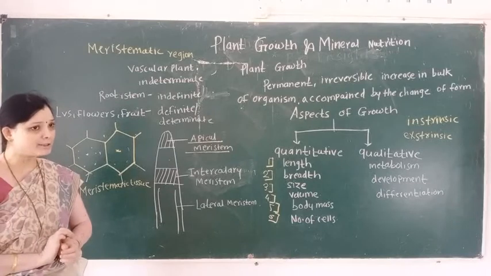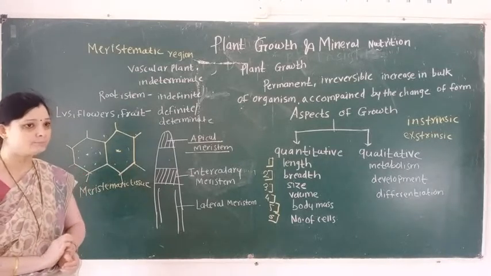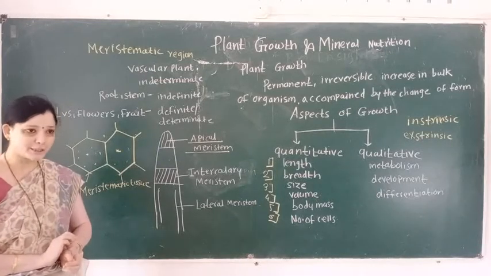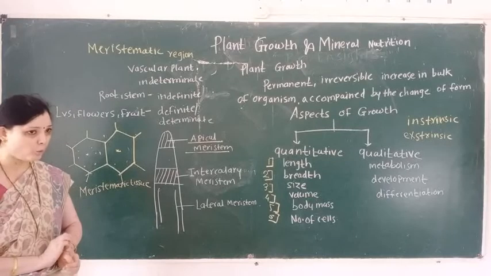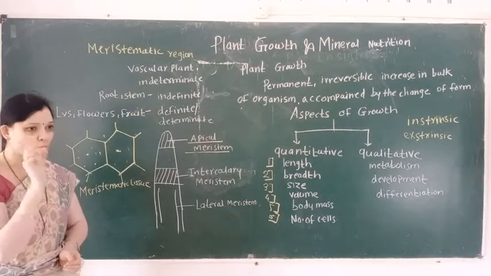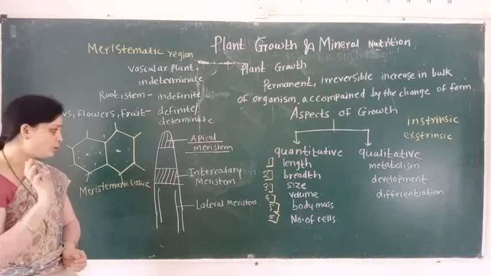Apical meristem is present at the apex of the root and apex of the shoot, and it is responsible for the increase in length of the root and shoot.